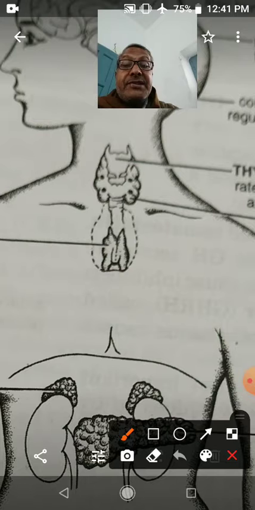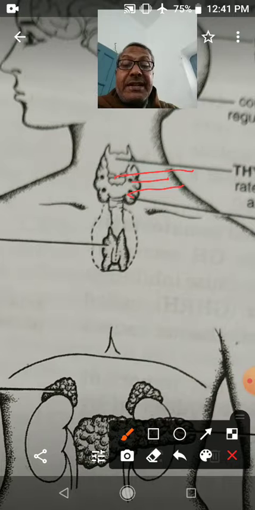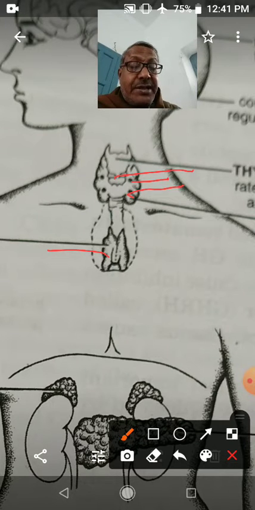First is the thyroid gland. It is associated with the pharynx. Next is the parathyroid gland. This parathyroid gland is also associated with the pharynx. Next is the thymus gland, that is associated with the branchial pouch.